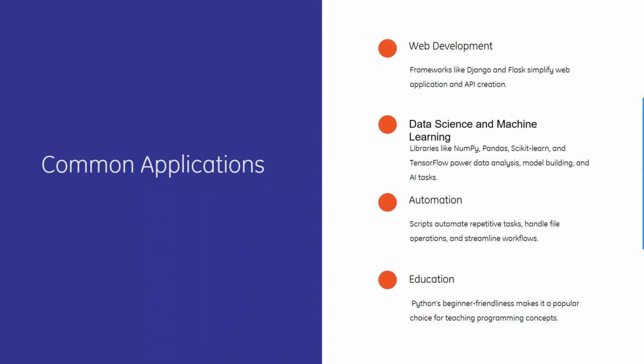Next, we have what are the common applications. So we have firstly web development frameworks like Django, Flask, simplify web application and API creation. Then we have data science and machine learning libraries like NumPy, Pandas, Scikit-learn, and TensorFlow power the data analysis, model building and AI tasks. Then we have automation scripts, automate repetitive tasks, handle file operations and streamline workflows. And education, Python is beginner friendly, which makes it a popular choice for teaching programming concepts.